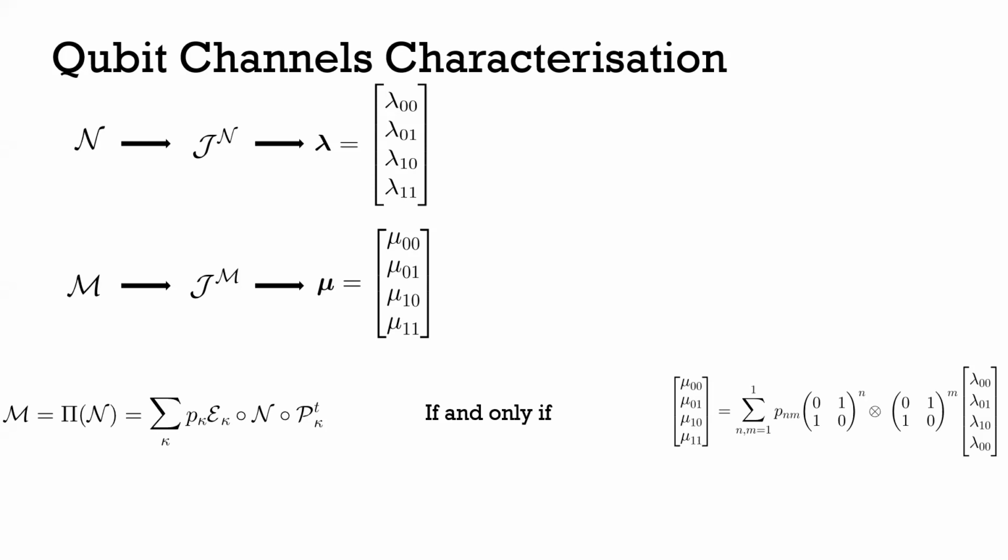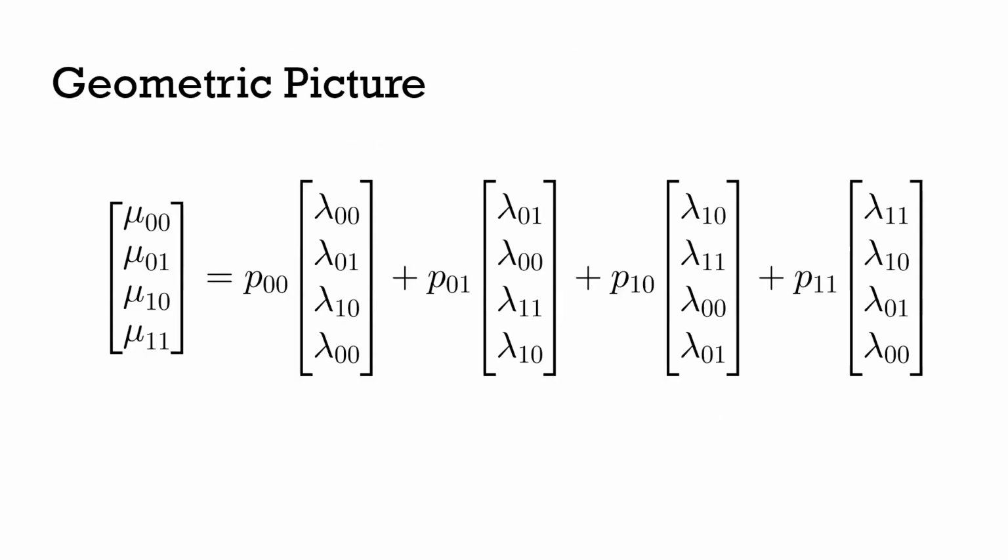And for those people familiar with the static resource theory of informational non-equilibrium, the convertibility criteria is the fact that the spectrum of the target state must majorize the spectrum of the output state, which is then, of course, some doubly stochastic matrix, which is itself a convex combination of permutations. So this convertibility criteria has a similar flavor to the underlying static resource theory, which is nice. But also it has this nice geometrical interpretation.